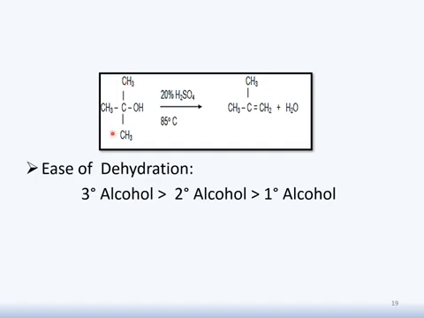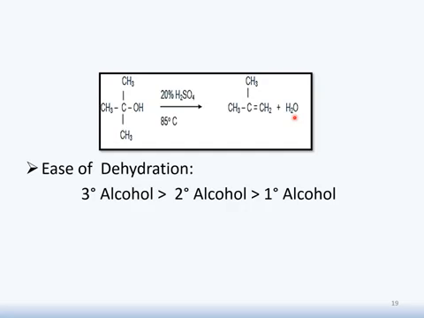Class, here is the example of tertiary alcohol. In the presence of 20-25% sulfuric acid and a temperature of 85 degrees centigrade, it is responsible for the production of alkene. In addition to this alkene, there is a formation of water. As the process is dehydration, it means there should be a removal of water. As we see, the conditions are very mild in comparison to secondary, and in comparison to primary.